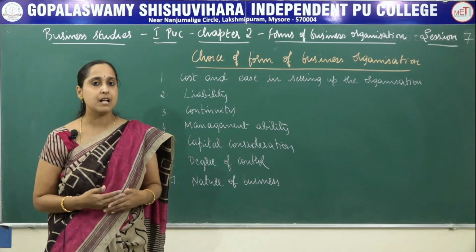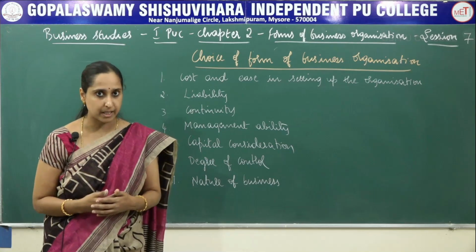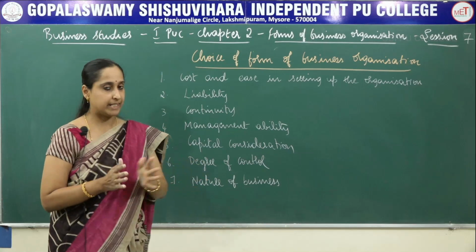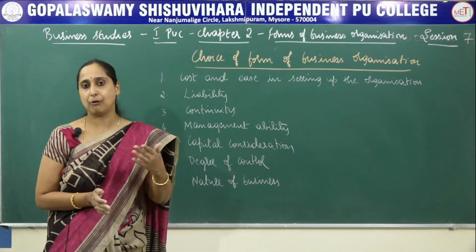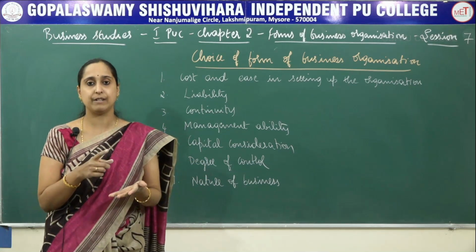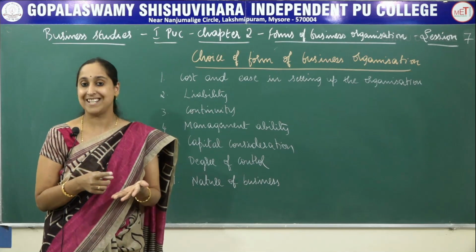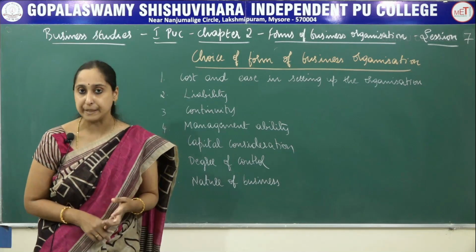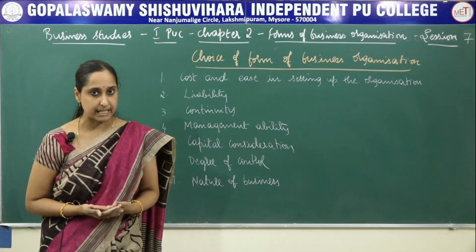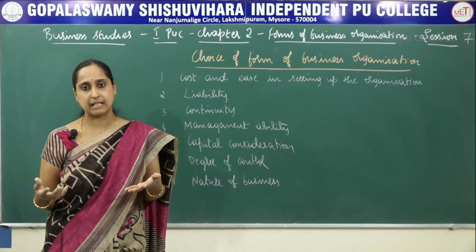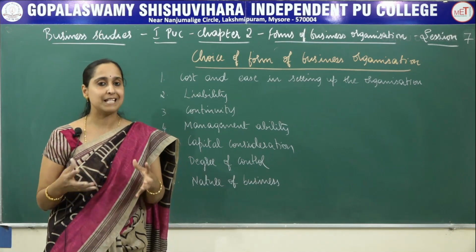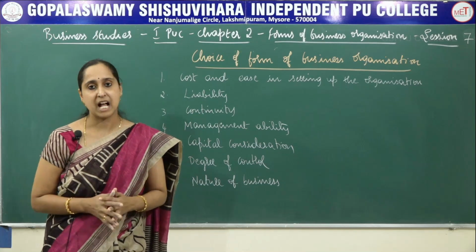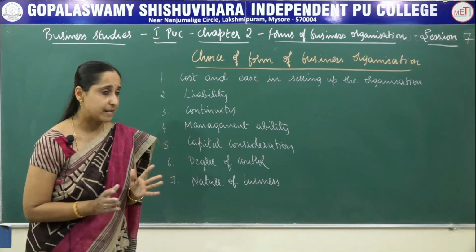Before deciding what kind of business to start, he has to consider a few factors, whether he has to opt for sole proprietorship, or whether he has to start a business with 2 to 3 persons, or whether to start a business in the form of a company or cooperative society or joint Hindu family business, etc. So there are certain factors which a businessman has to consider. Now let us see one by one.